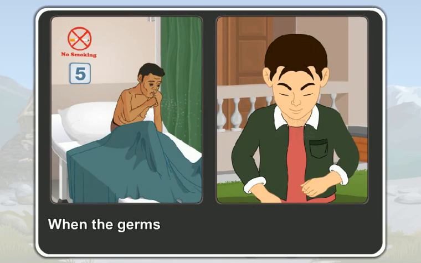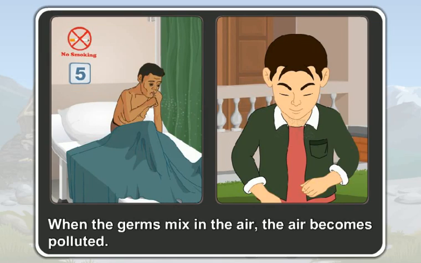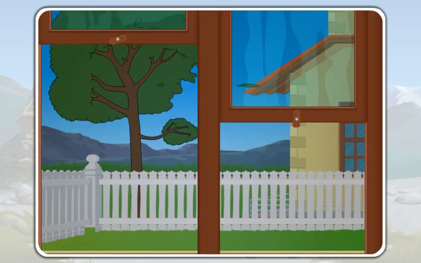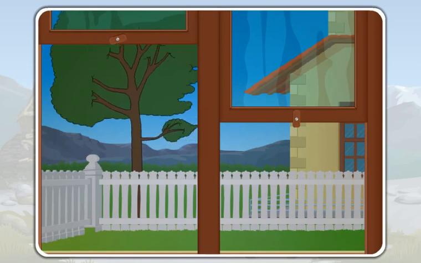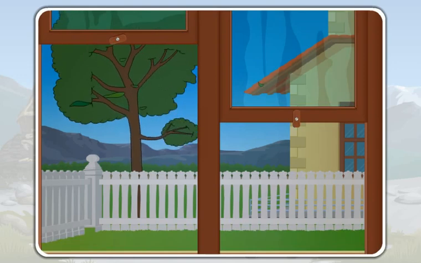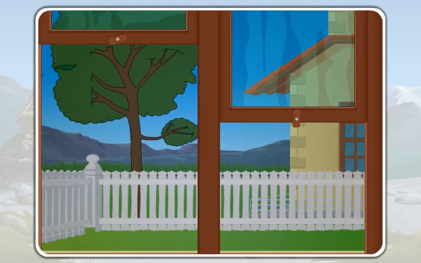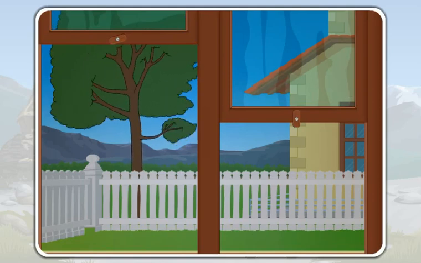When the germs mix in the air, the air becomes polluted. We know that air moves from one place to another place. So, if the air contains germs, the germs also move along with the air.